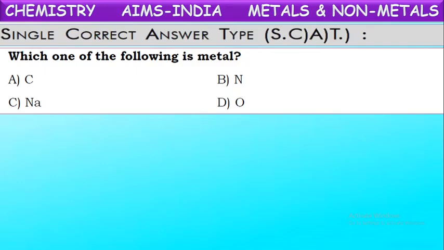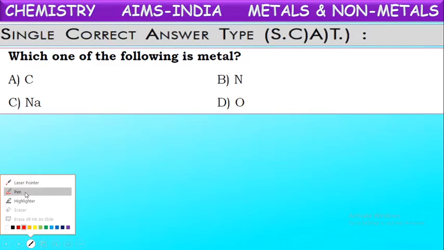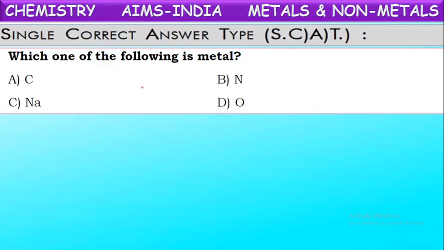The first one, which one of the following is a metal? Out of these 4, which is a metal? Carbon, nitrogen, sodium, oxygen. Sodium is a metal, whereas carbon, nitrogen, oxygen are non-metals. Sodium is a metal among these all.